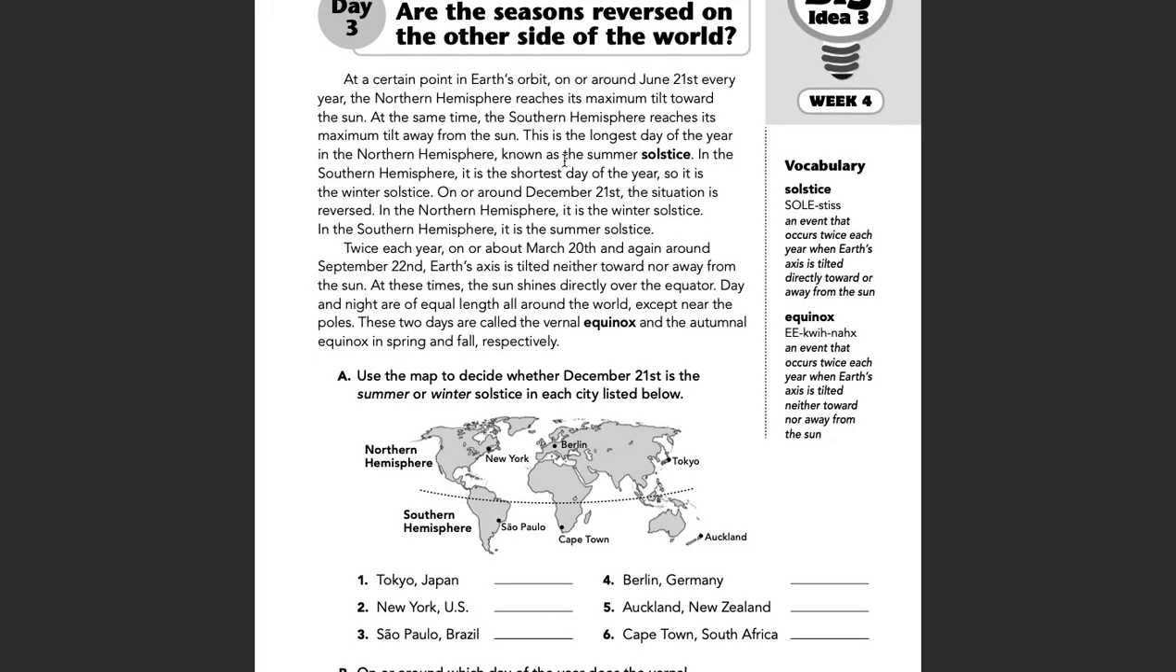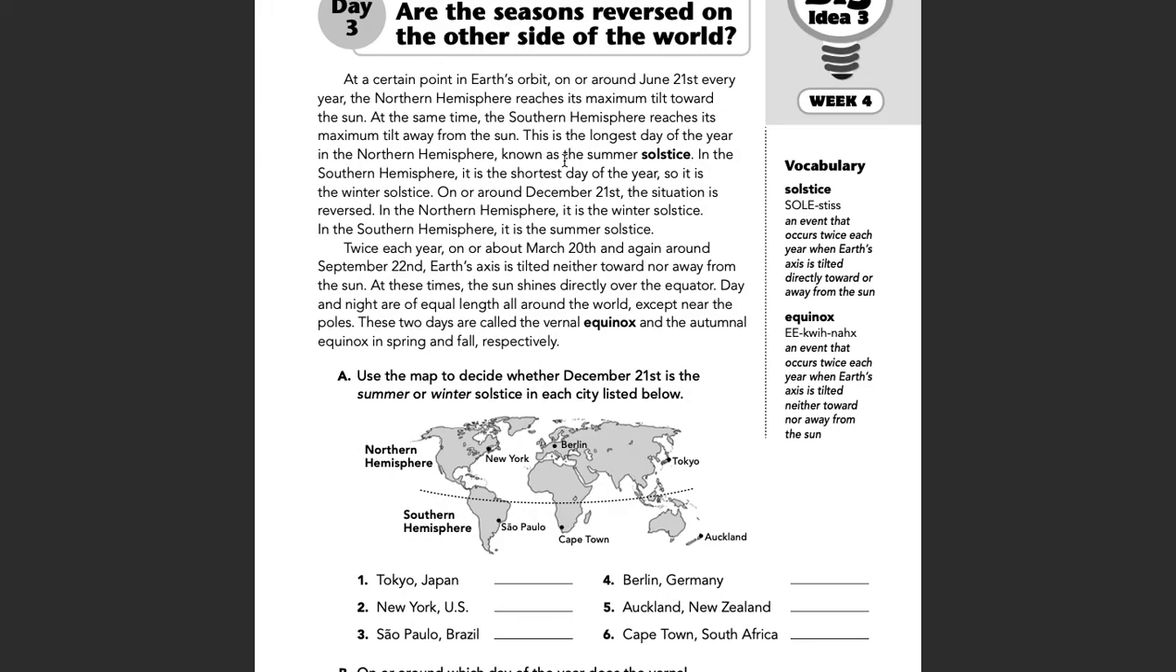At a certain point in Earth's orbit on or around June 21st every year, the northern hemisphere reaches its maximum tilt toward the sun. At the same time, the southern hemisphere reaches its maximum tilt away from the sun. This is the longest day of the year in the northern hemisphere, known as the summer solstice. In the southern hemisphere, it is the shortest day of the year, so it is the winter solstice. On or around December 21st, the situation is reversed. In the northern hemisphere, it is the winter solstice. In the southern hemisphere, it is the summer solstice.